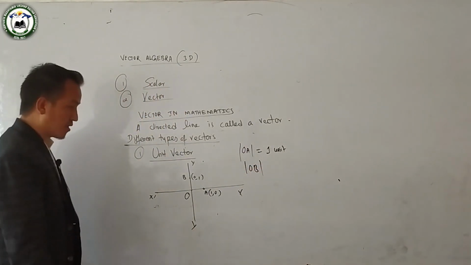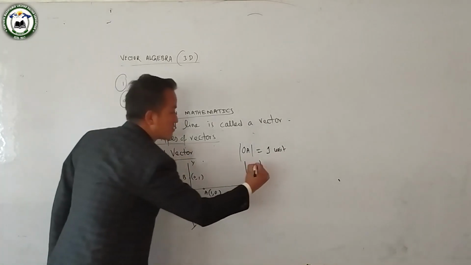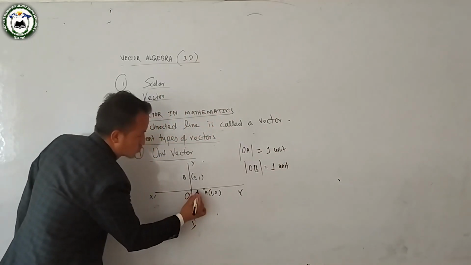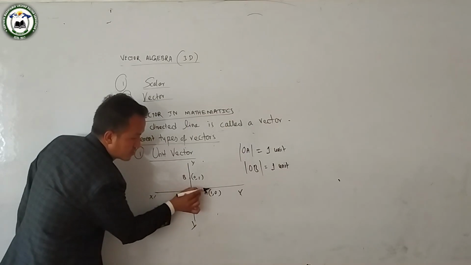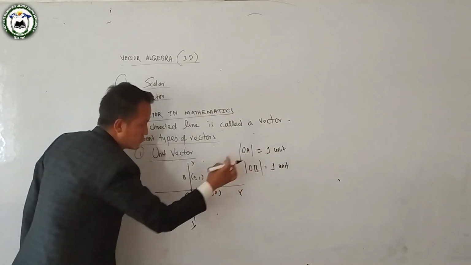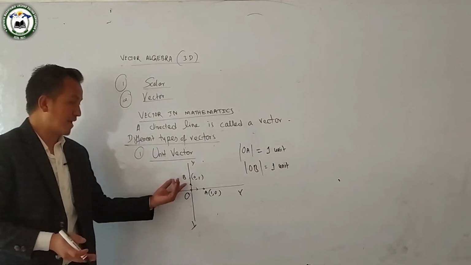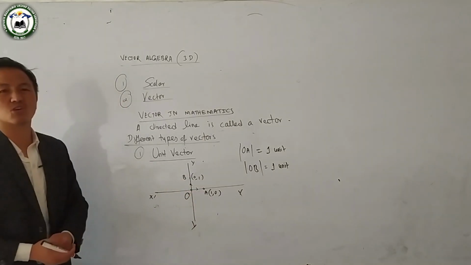Magnitude of OB, the distance of the point B from the origin, is also 1 unit. And this line is a vector directed in this direction, and its magnitude is also 1 unit. In this direction it is moving, and its magnitude is 1 unit. And actually this OA is called a unit vector.